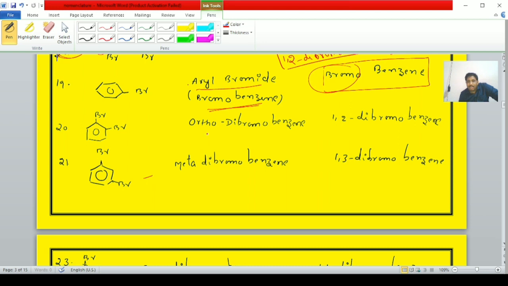In the place of halo, bromine is there, hence that is known as bromobenzene. We are having one doubt. In the place of the common name also we have written bromobenzene. Why?